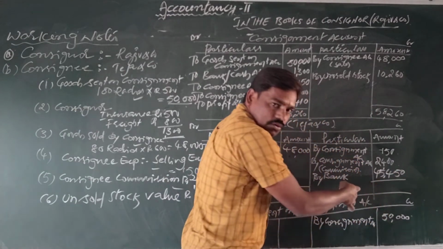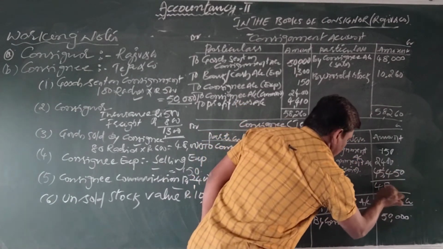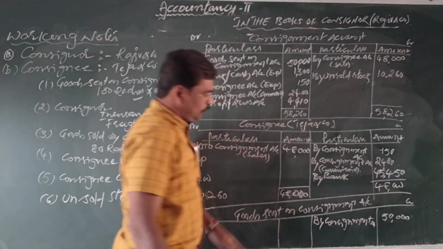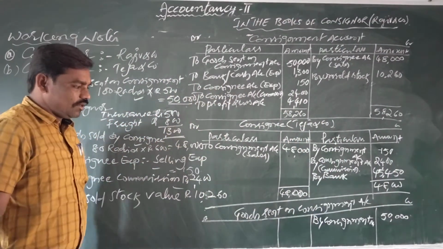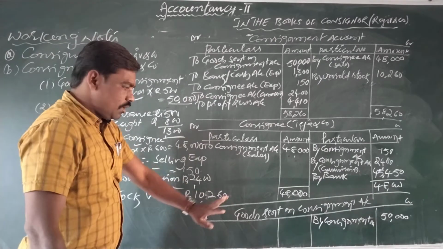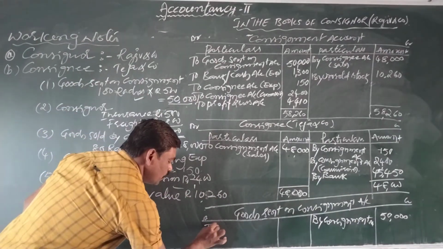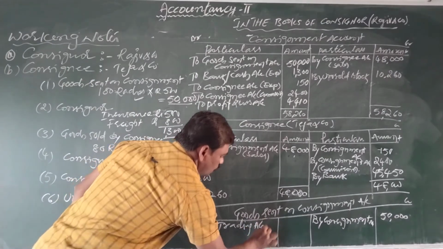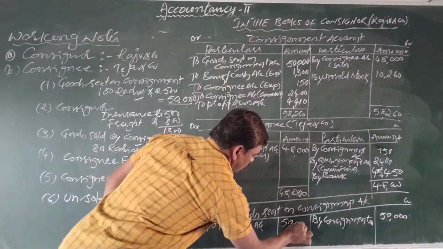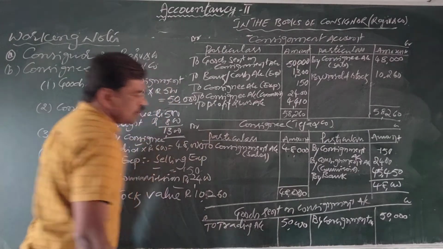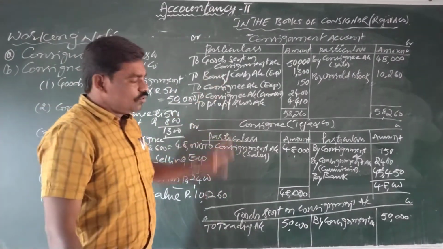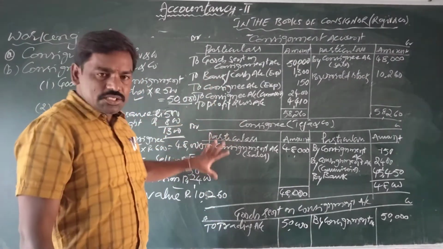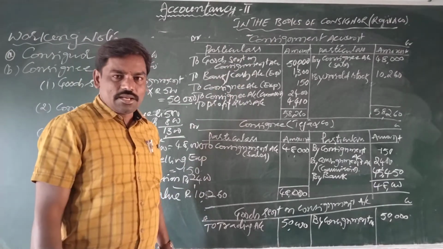Total 48,000. Okay, we completed the consignee account also. Come to goods sent on consignment. So debit side you write as trading account 50,000. Okay, so in this way we prepare the ledger accounts in the books of consignor.